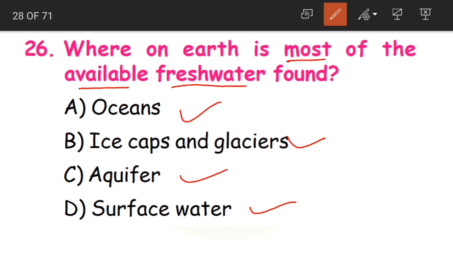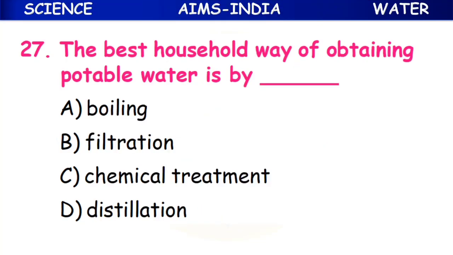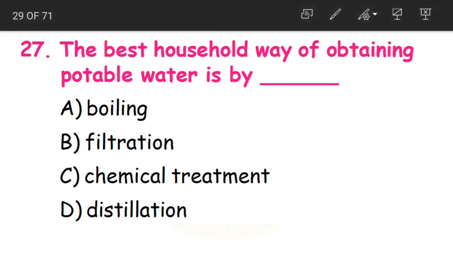Okay, and the answer is ice caps and glaciers. So here you can get fresh water. Okay, ice caps and glaciers. Clear children?